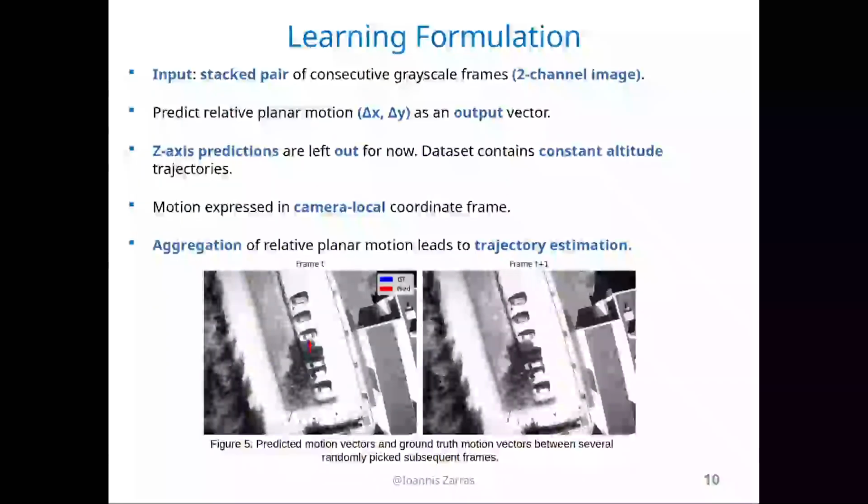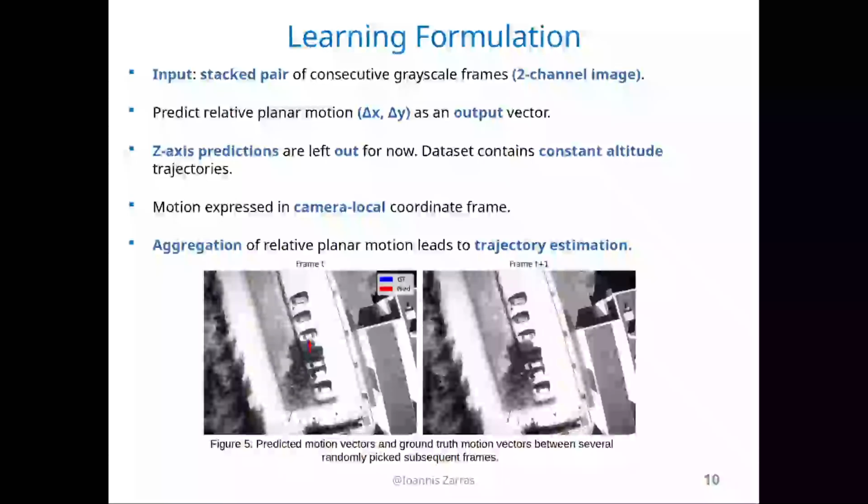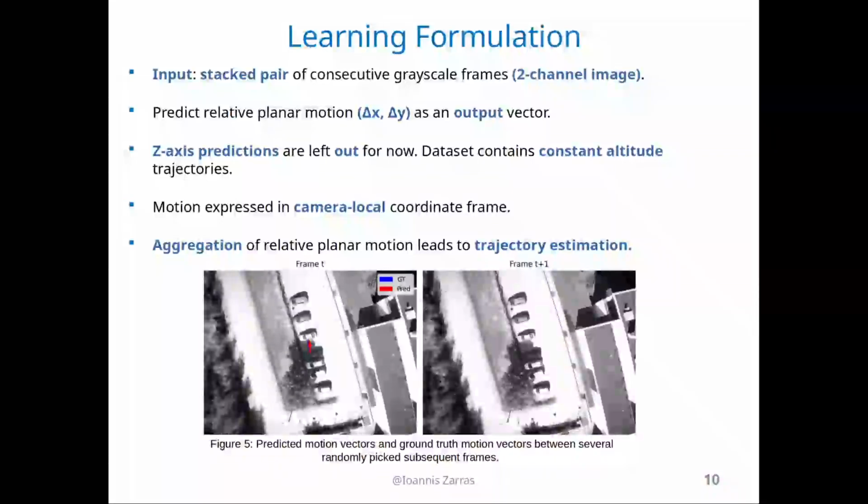So how did we formulate the learning of our neural network? First of all, two consecutive image frames from our video were stacked, and this stacked two-channel image was the input of our convolutional neural network.